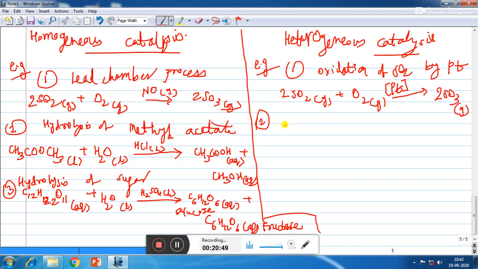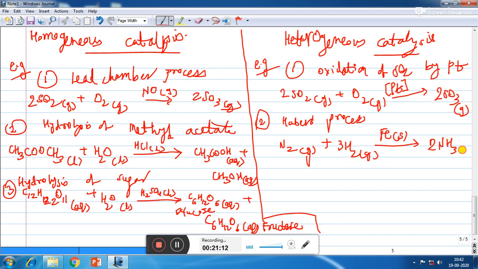The second example is in Haber's process, where the reactants nitrogen and hydrogen are in gaseous state, while the catalyst iron is in solid state. So reactants and catalyst are in different physical states, and finally we will get ammonia gas.